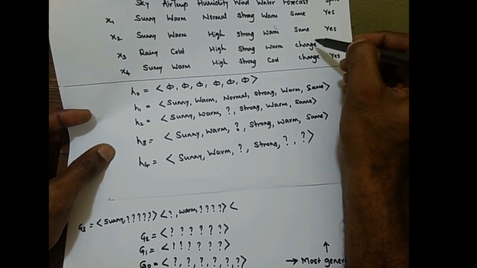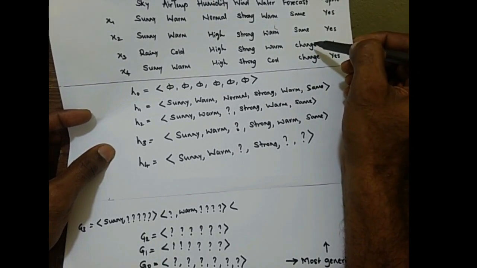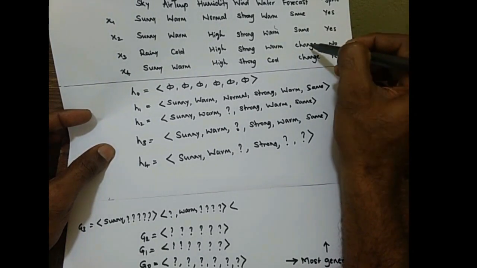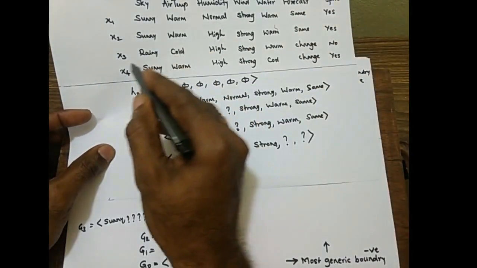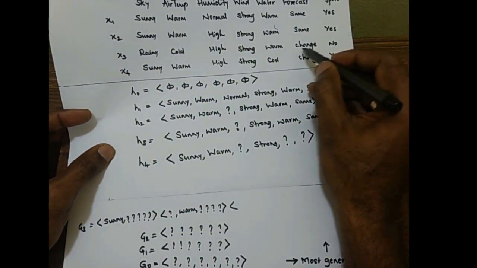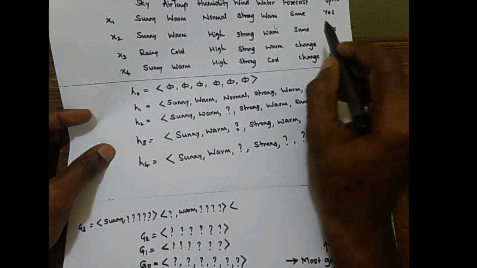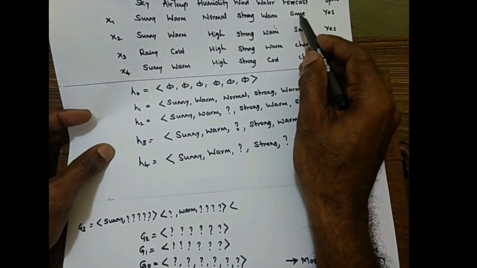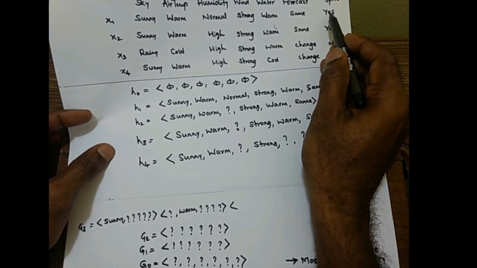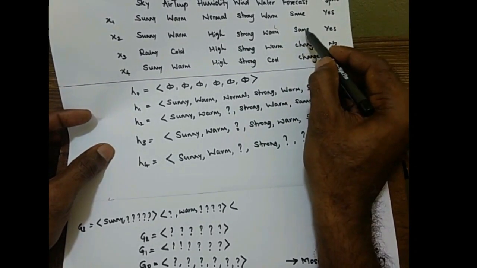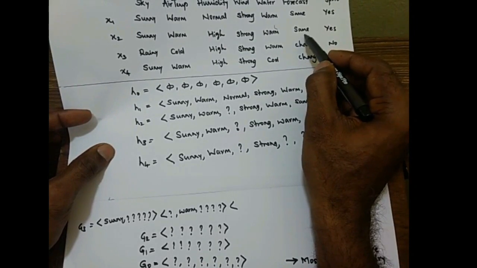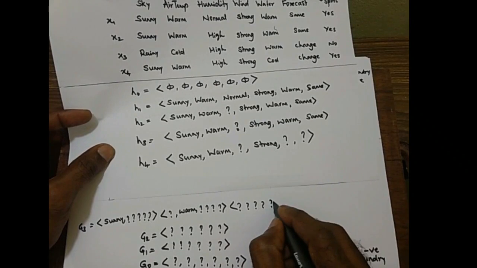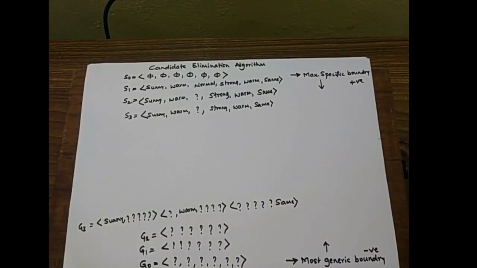The last one is change. For change we have got the opposite value, same. If we replace that one, change, with the same, that will show the X3 as negatively classified. That is what we want, and it won't change the earlier two training samples. This training sample will show as yes, that is positive, yes it is required, and this one, X2, will also show as positively classified. That is what is required. So one more option we have got is same. So third iteration is over.